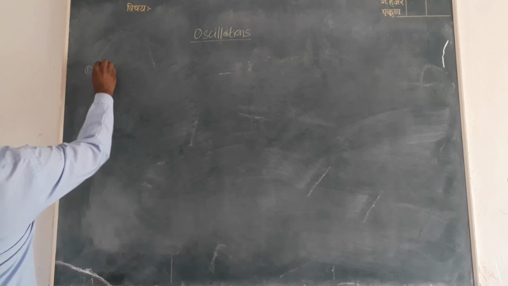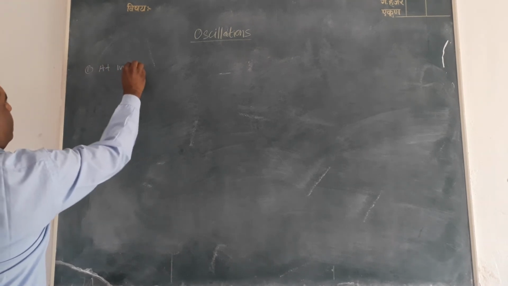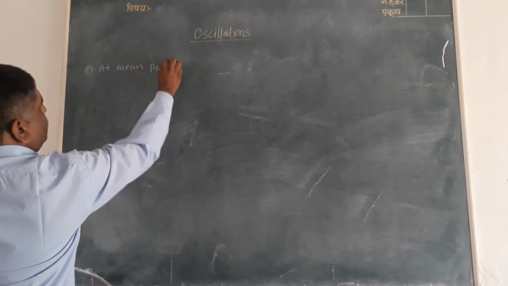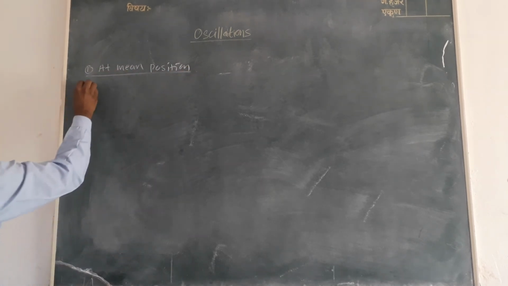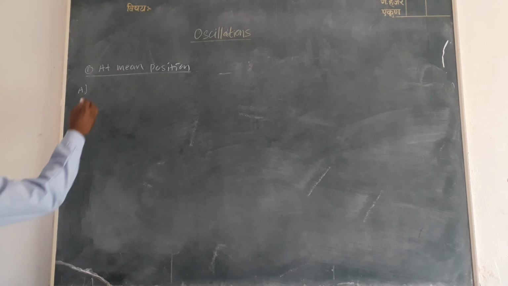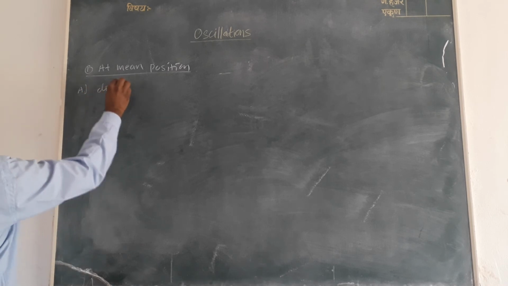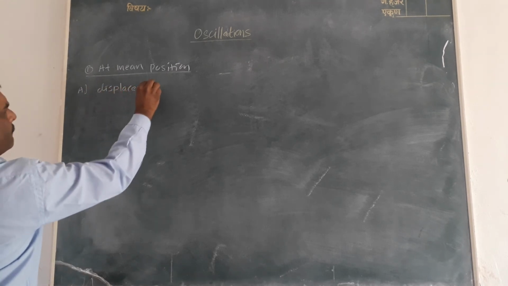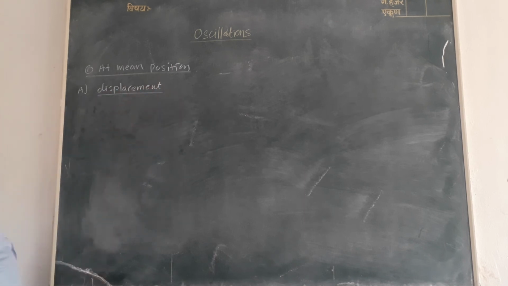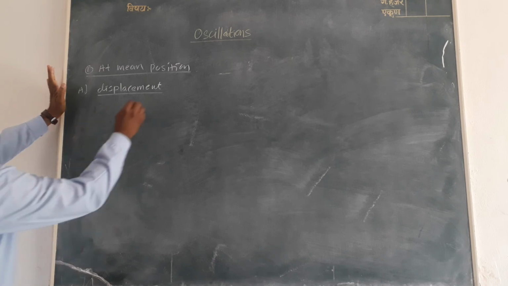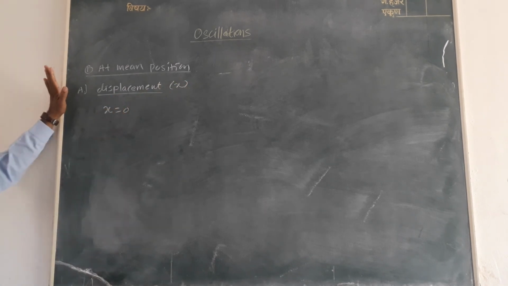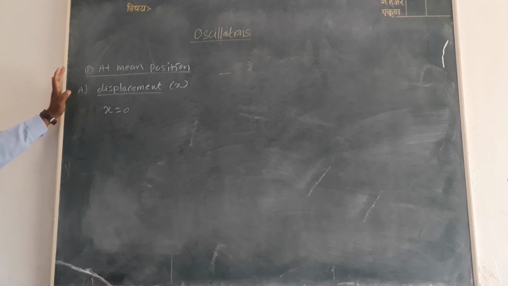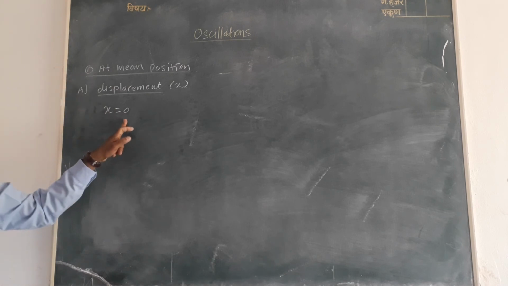Firstly, at mean position, the first is, what is the value of displacement? The displacement denoted as x, or x is equal to 0. So at mean position, displacement is 0.